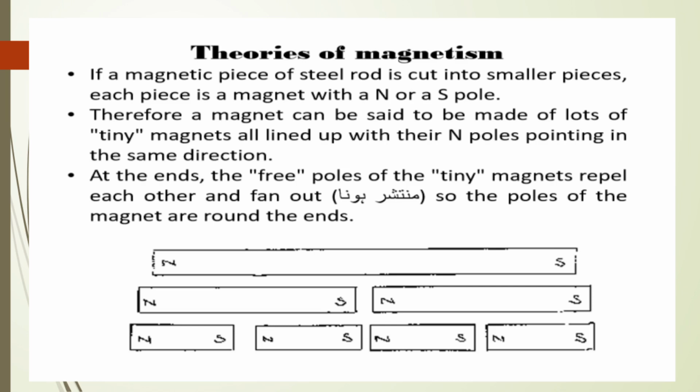If a magnetic piece of steel rod is cut into smaller pieces, each piece is a magnet having a north pole and a south pole. Therefore, a magnet can be said to be made up of lots of tiny magnets, all lined up with their north poles pointing in the same direction. At the ends, the free poles of the tiny magnets repel each other and fan out, so the poles of the magnet are round at the ends.